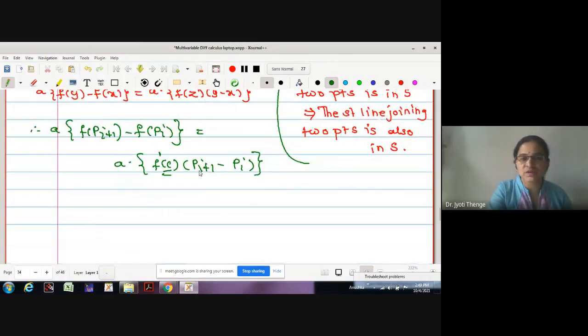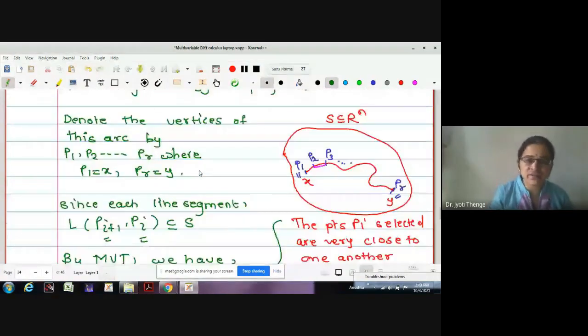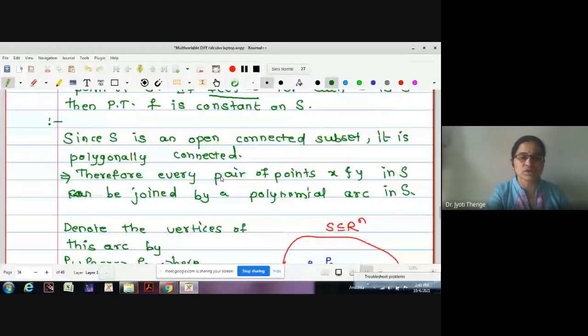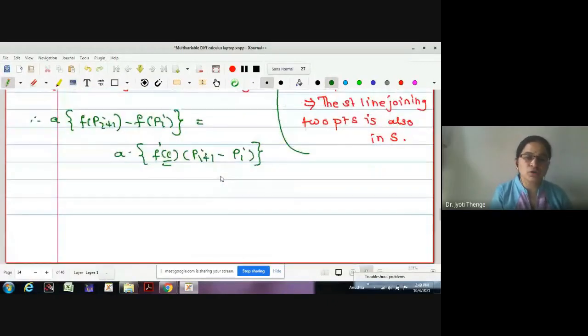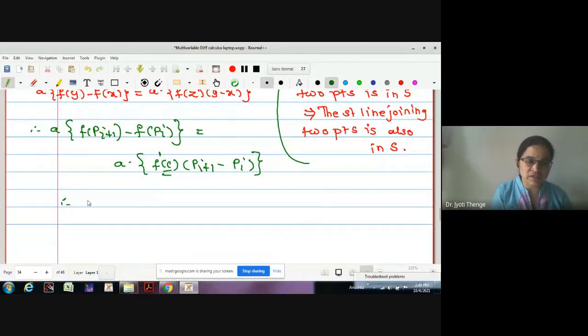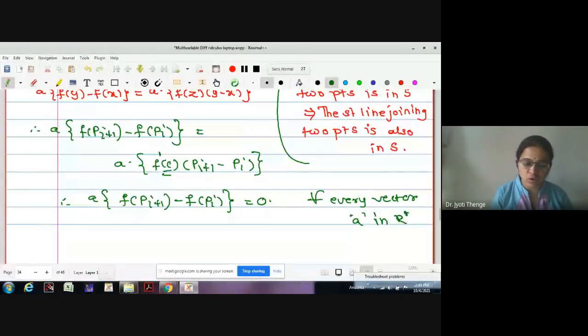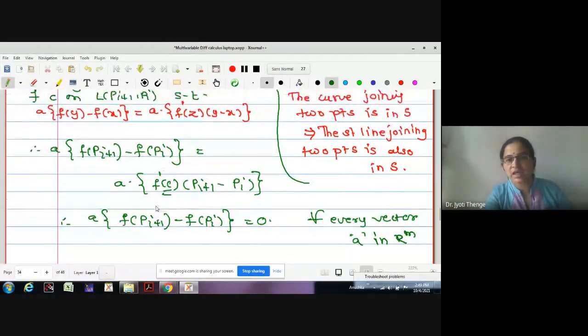But what is one more thing given in the statement itself? The derivative is 0 for all the points in the domain, f'(C) is given to be 0, and our aim is to prove that f is a constant function. Therefore, what is the right side? a into 0. One of the vectors is 0, therefore the resultant is also 0. Therefore, we get a·(f(P(i+1)) minus f(Pi)) is equal to 0. And for how many vectors is this true? This is true for every vector a in Rm.